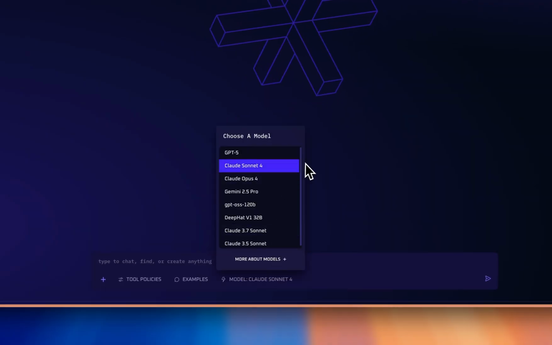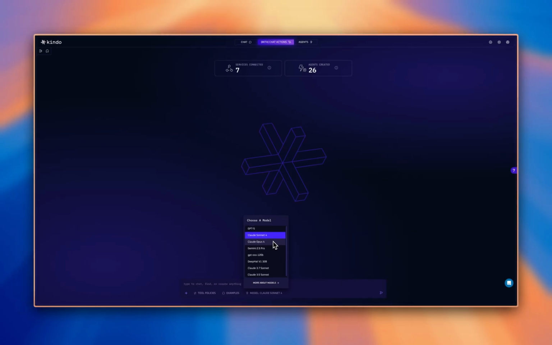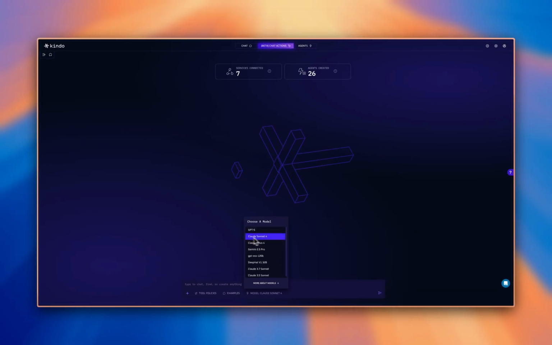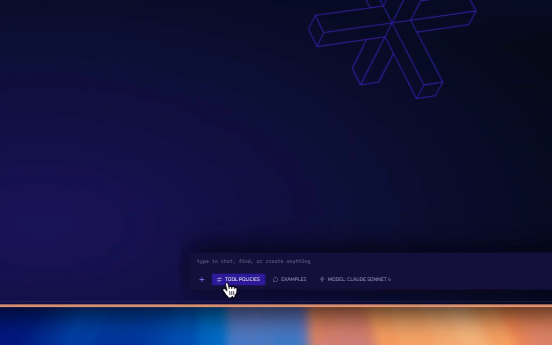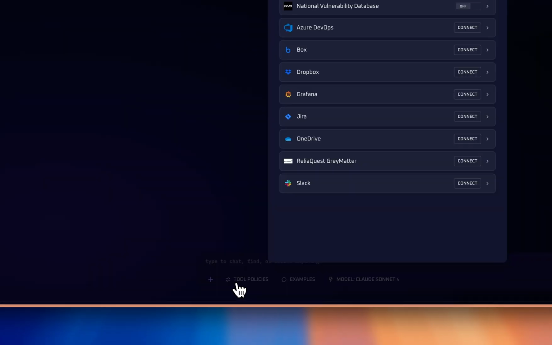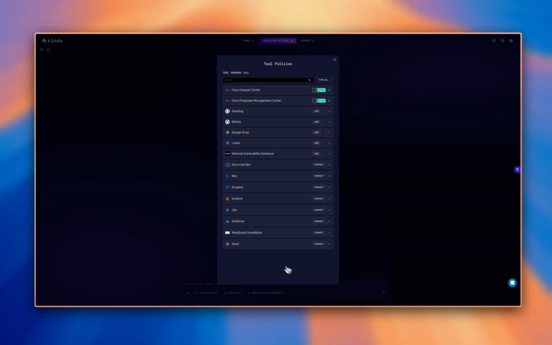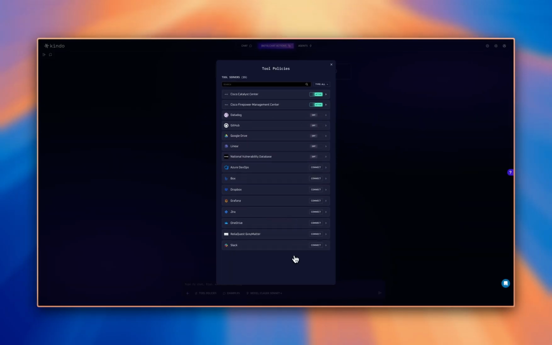So here we have a whole list of different models that just come out of the box. You can choose GPT-5, some of the Claude Sonnet models. In this case, I'm just going to stick with Claude Sonnet 4. You'll also notice that we have what we call tool policies. These are a bunch of different integrations that are powered by MCP under the covers and are easy ways for our AI agents to connect to these various systems.